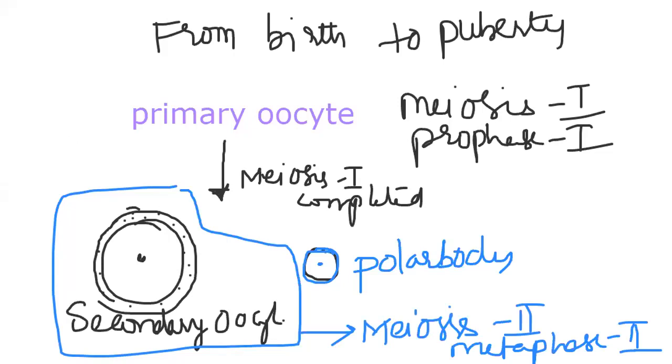That longer story we will discuss tomorrow. The secondary oocyte, formed after meiosis 1, is haploid, and meiosis 2 has already started but stopped at metaphase 2, waiting for the sperm. That's why I didn't call it an ovum from the beginning.